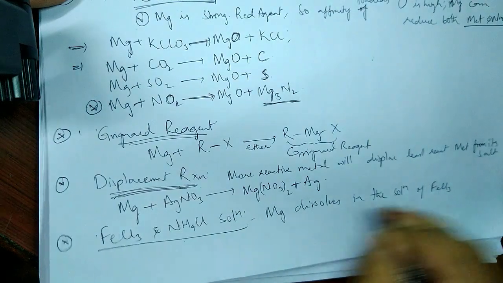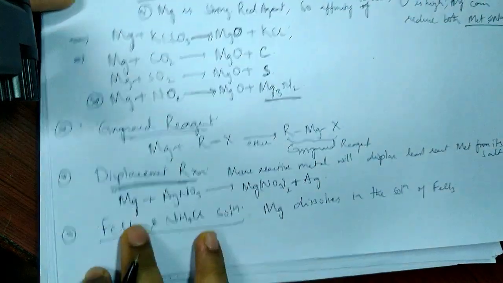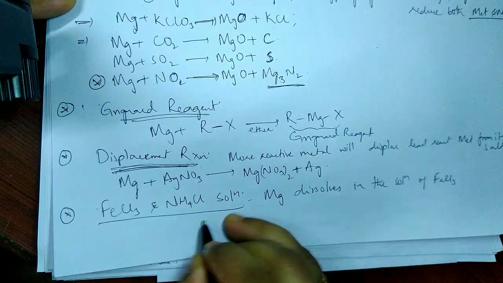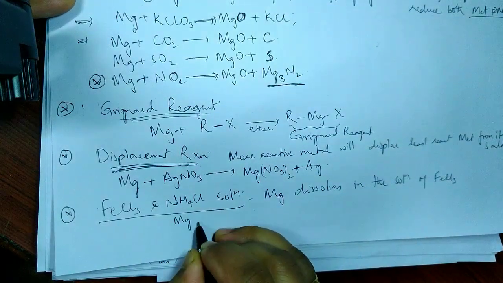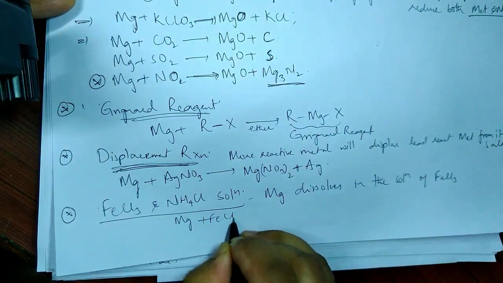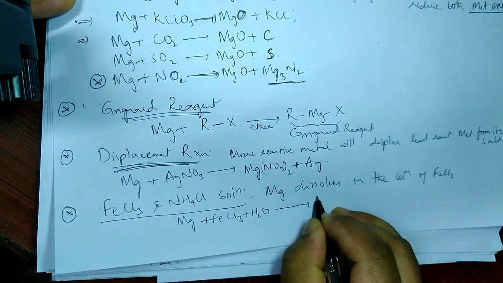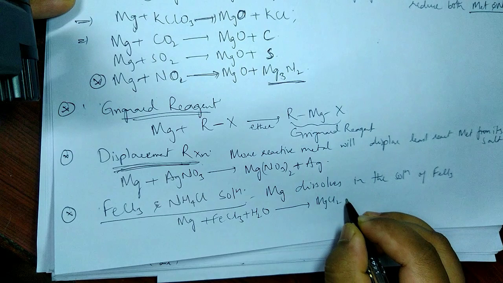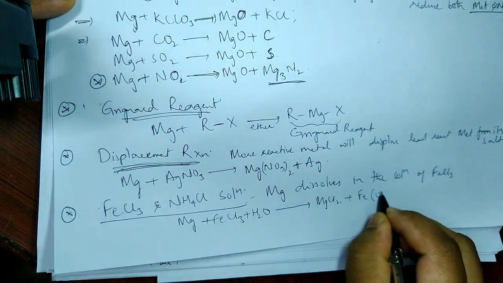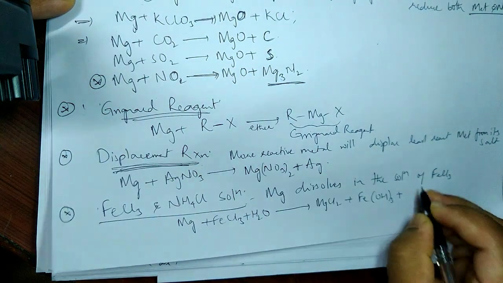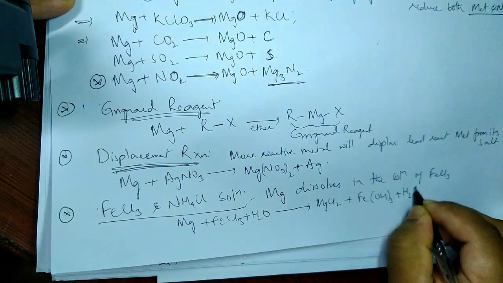If I write it as a reaction, Mg plus FeCl3 solution will form magnesium chloride plus Fe(OH)3 plus hydrogen gas.